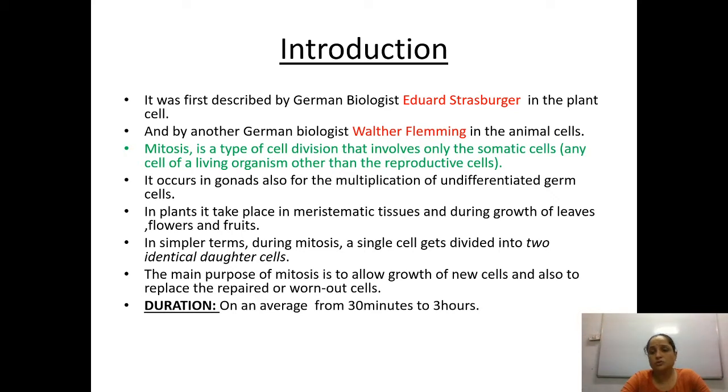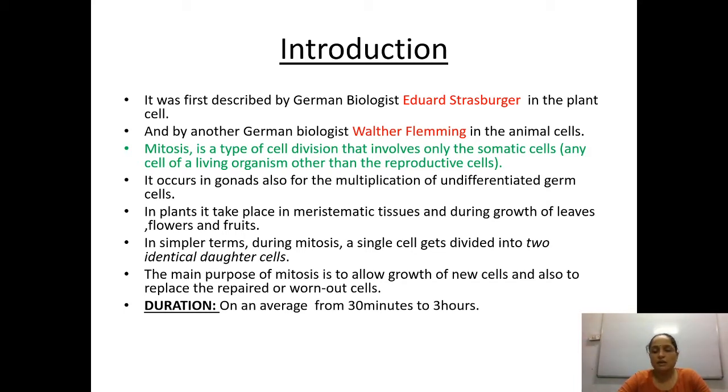But before the formation of the sperm and the ovum, there are certain stages. For those stages, division will be there in the picture. But for the formation of exact sperm and ovum, meiosis will come into the picture. Okay, now it occurs in gonads also for the multiplication of undifferentiated germ cells. When the cells are not differentiated into the germ cell, at that time the division taken is mitosis, and in the later stage it will become meiosis. This part I am talking about only sperm and ovum.